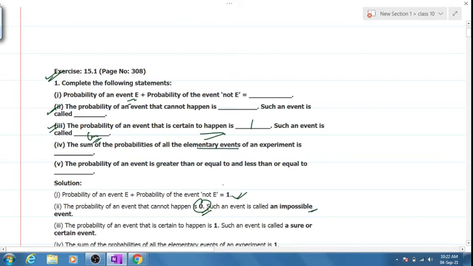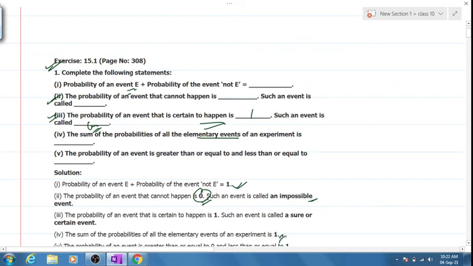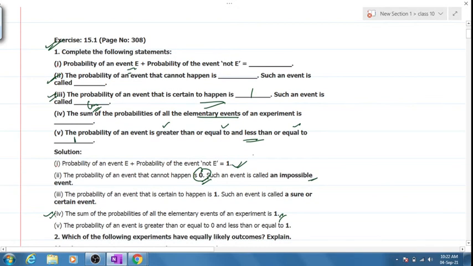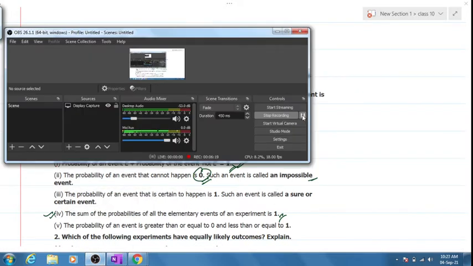The sum of the probabilities of the elementary events of an experiment is how much? 1. The sum of all the probabilities is always equal to 1. Is the fourth one clear? Yes or no? Fifth one, the probability of an event is greater than 1, or equal to or less than 1. Which of these? Less than or equal to 1. Is it clear? I would expect you to copy all of these, the bold written ones. I'll give you exactly 1 minute. Copy it down, let me know when it's done.